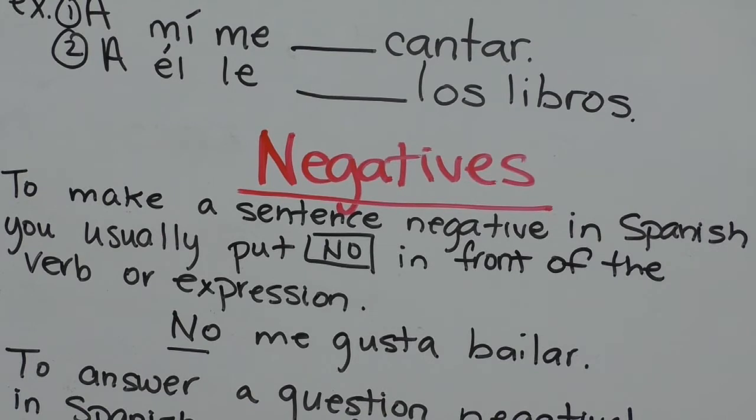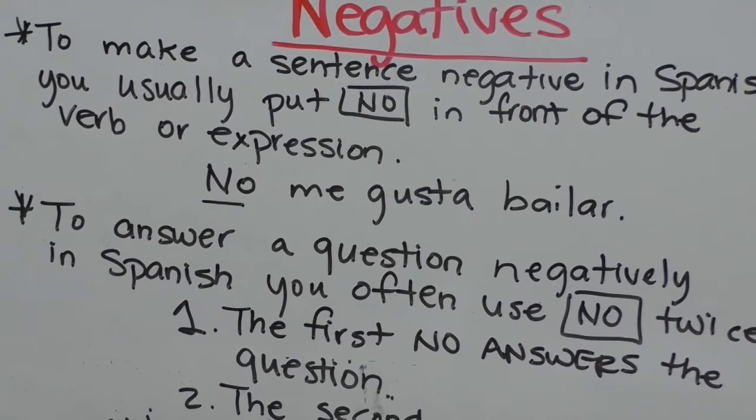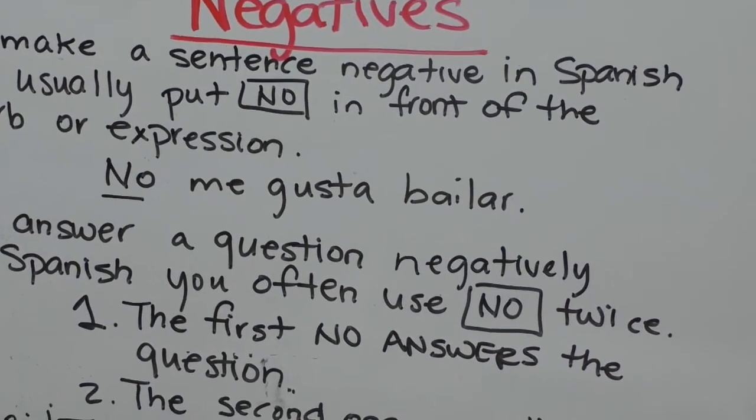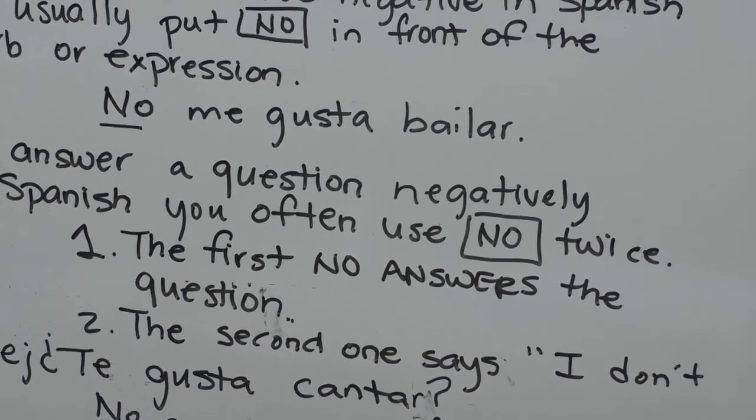Now, if someone's asking you a question, you always know it's a question because typically the pitch of someone's voice goes up when they ask you a question. Also, if you see it on paper, there's an upside down question mark at the beginning and at the end. So when you answer a question in the negative form, in Spanish, you always put two no's. One answers the question and the second one says, no, I don't. To answer a question in the negative in Spanish, you often use no twice.